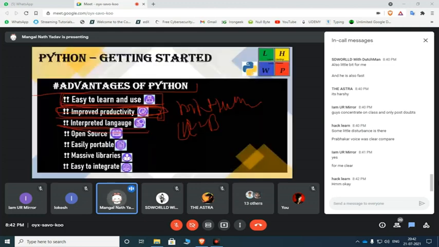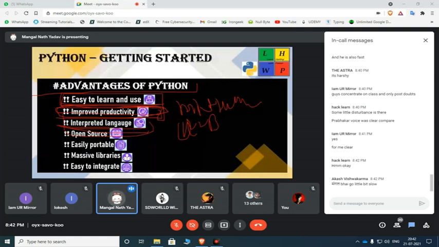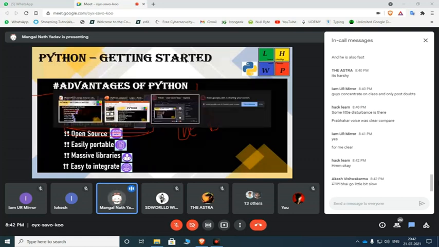It's the interpreted language. It compiles the code line by line. I was giving the example for it. Wait a second, it is opening. Okay, let's go on to open source.